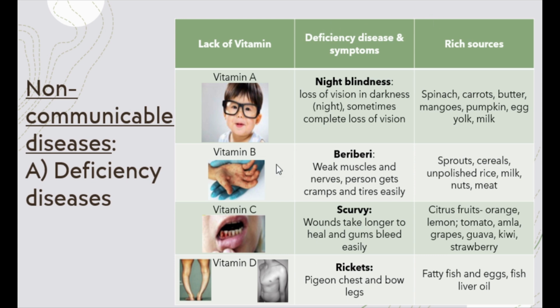Vitamin B is actually a group of many vitamins which come under the category of vitamin B. The deficiency of vitamin B causes a disease called beriberi. Beriberi is a disease in which the person's muscles and nerves become weak, leading to sensitivity and causing the person to get cramps in his or her muscles and to become tired very easily. Rich sources of vitamin B include sprouts, cereals, unpolished or brown rice, milk, nuts, meat, and so on.